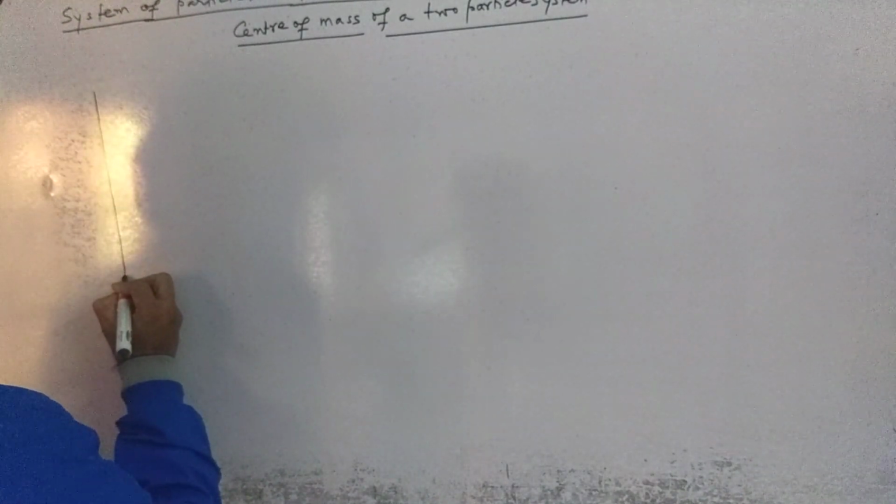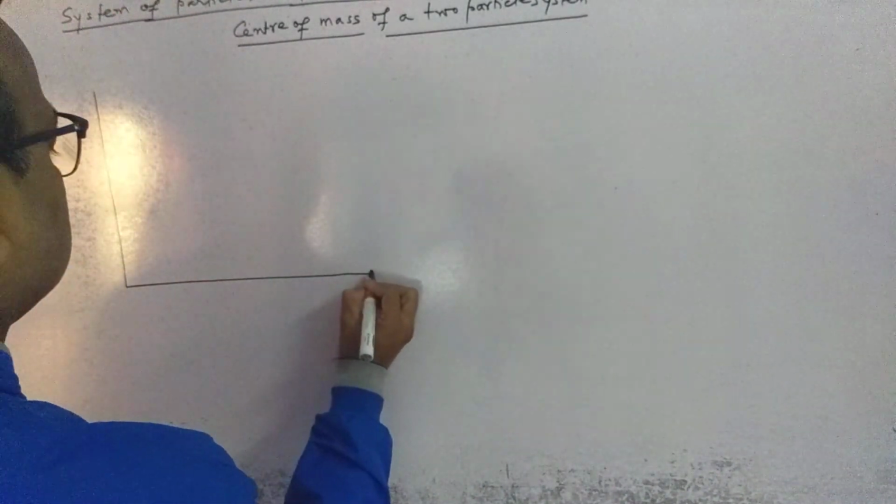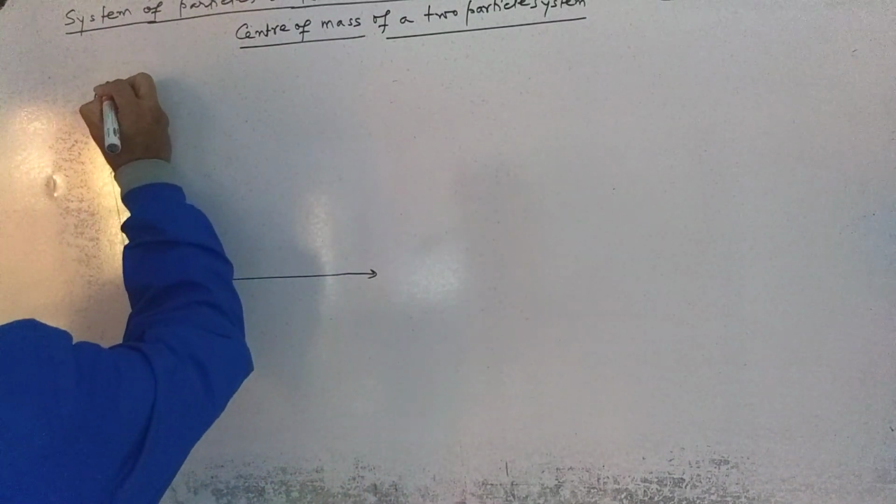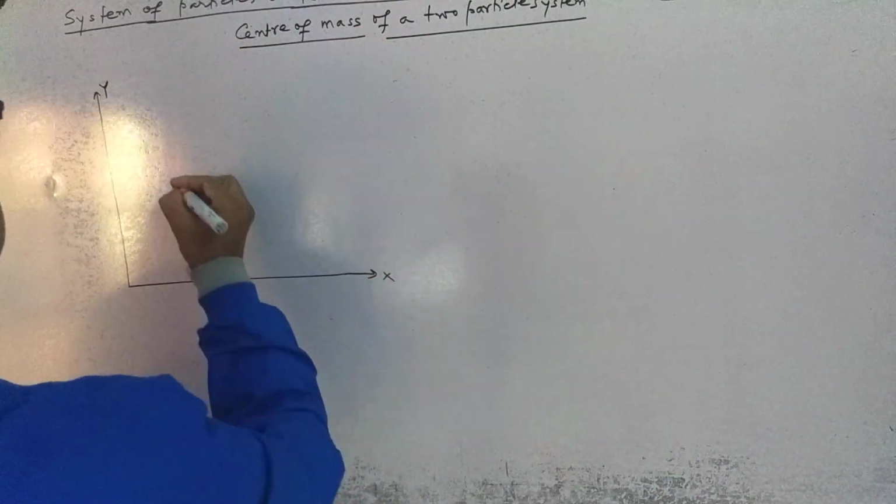Look, I draw a figure here. Y-axis, X-axis.